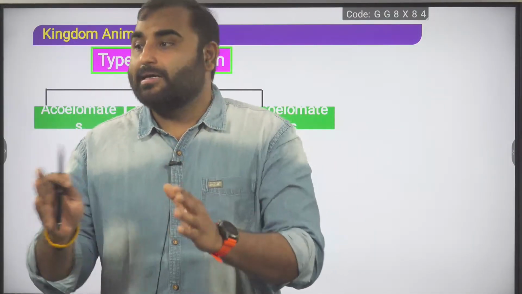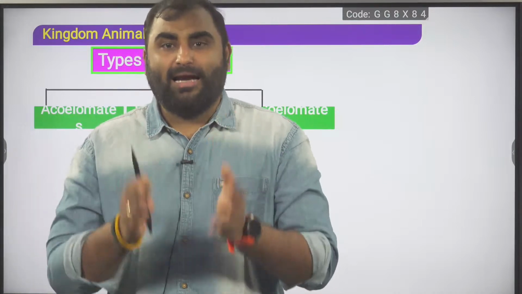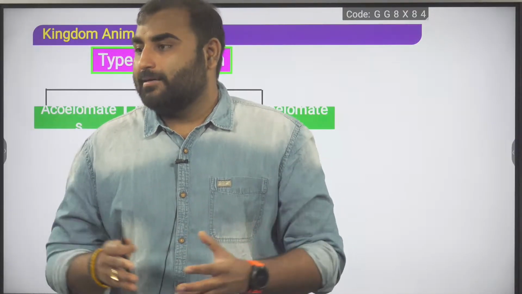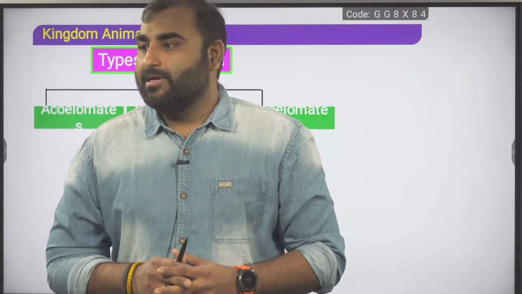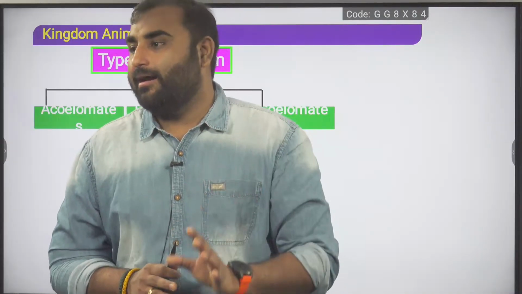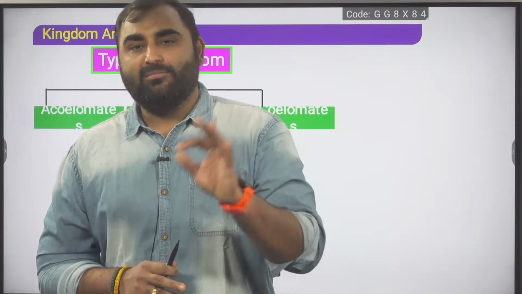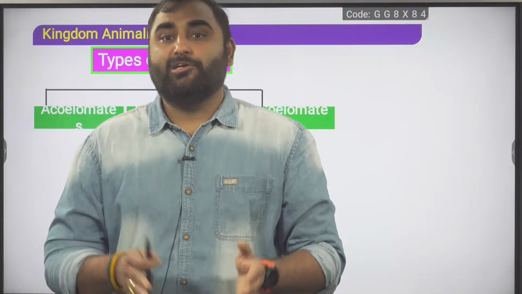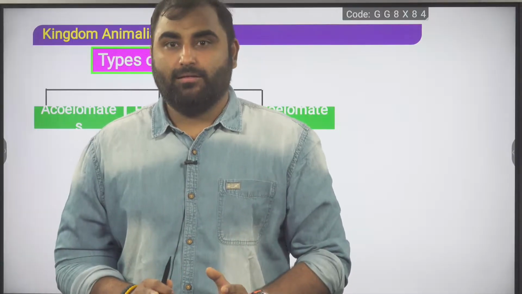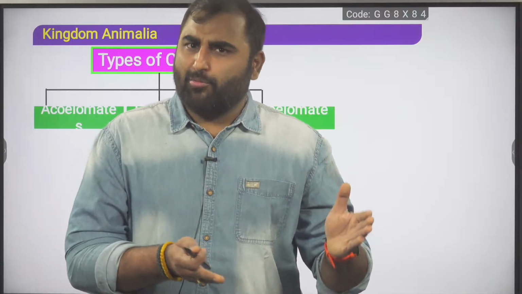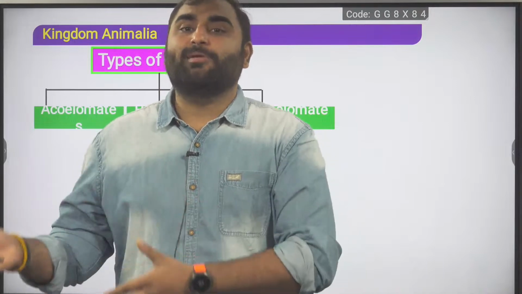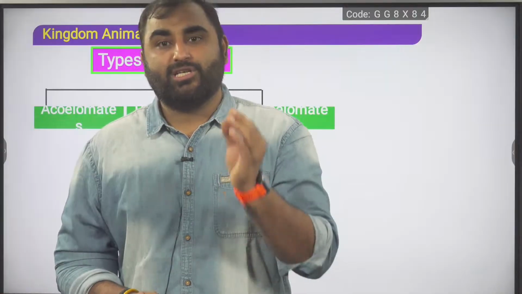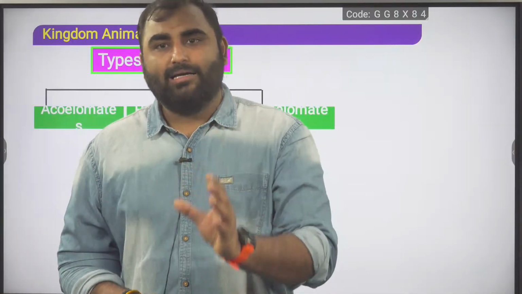But is the mesoderm splitting? Tell me in the chat box. In Platyhelminthes, will the mesoderm split? It will not split, and it will not form the coelom. So Platyhelminthes got the mesoderm, but the mesoderm didn't split. That's why Platyhelminthes is a triploblastic acoelomate example. We know it is triploblastic, but the mesoderm didn't split in them. So we say they are triploblastic acoelomate, and only one phylum is there, which is triploblastic acoelomate: Platyhelminthes.